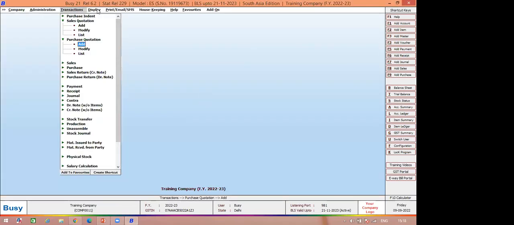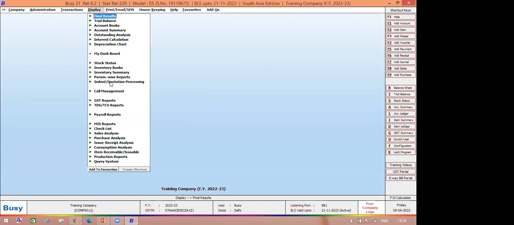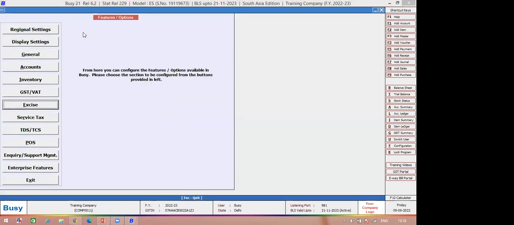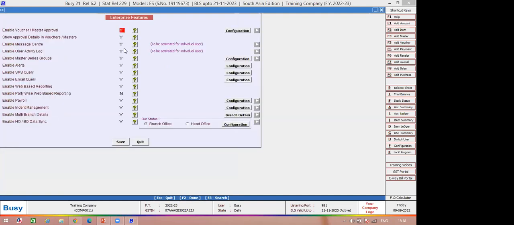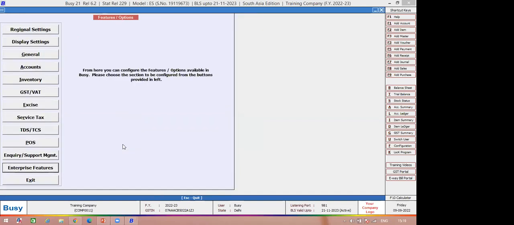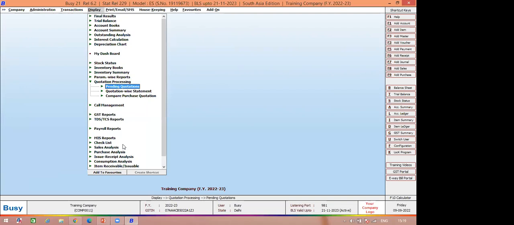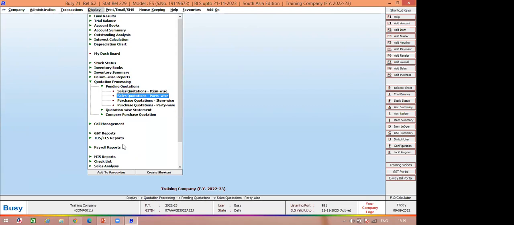The first thing that will be reflected in your report is the quotation processing part. I first disable this indent option so that I can show you only the quotation features. Now, the first report that will be highlighted in the display is the quotation processing. Here you can see there are three kinds of reports. Pending quotation. First, I show you the pending quotation. As I have done the purchase quotation, I will show you the purchase quotation first.